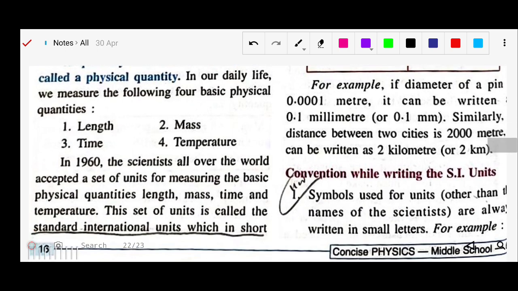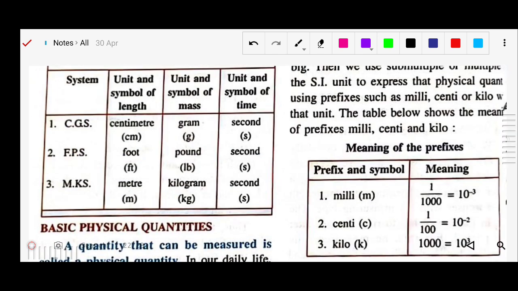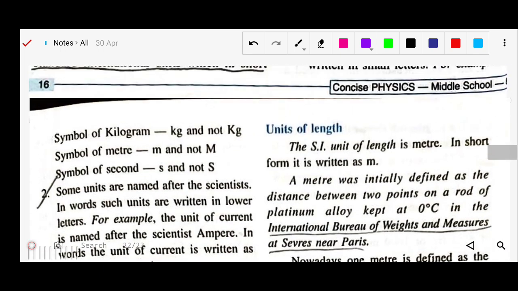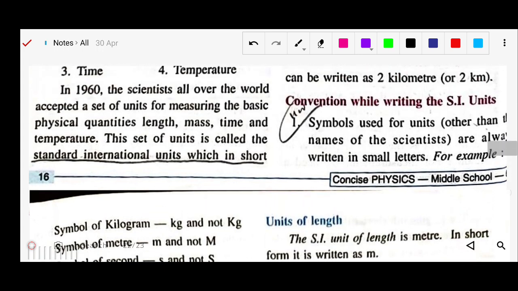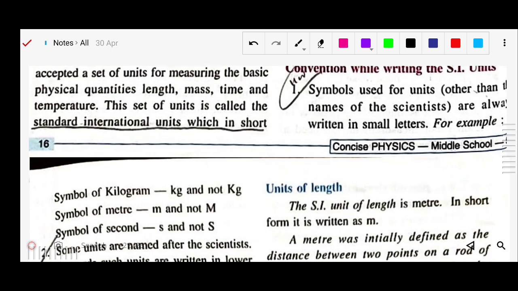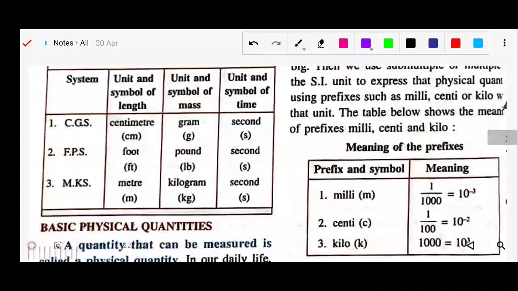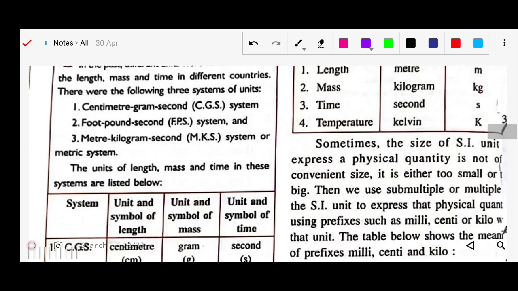In 1960, all the scientists accepted a common system, because if the units are different, like using different lengths for different units, it would be quite confusing and there would be a lot of problems. So they held a meeting, came together, and fixed the units and their proper sizes. We call this the SI unit, that is, Standard International unit, in short SI units.